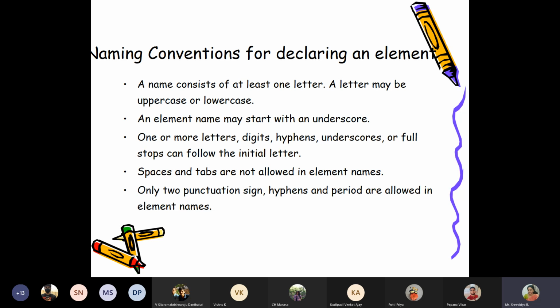So the possible combinations are letters, digits, hyphen, underscore, and full stop. So only 3 special characters we can use, other than letters and numbers: hyphen, underscore, and full stop. And this underscore can come in the beginning. None of the other things can come in the beginning.